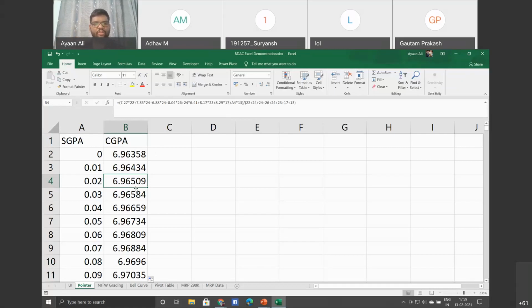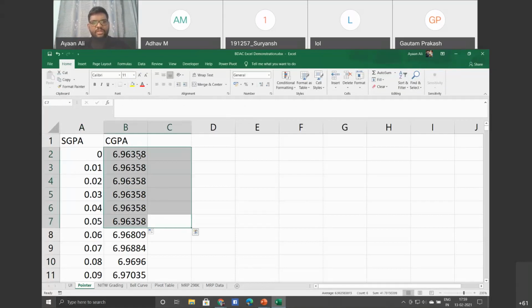When you're copying the formula to the fifth row, it has to take the fifth row data. That is called relative reference. And suppose you want to consider only the A2 cell, then you just put a dollar symbol here between A and 2, and after that if you copy this cell, see the values are the same. So this is called absolute reference. Here it won't change the row number. So I hope you understand the difference.